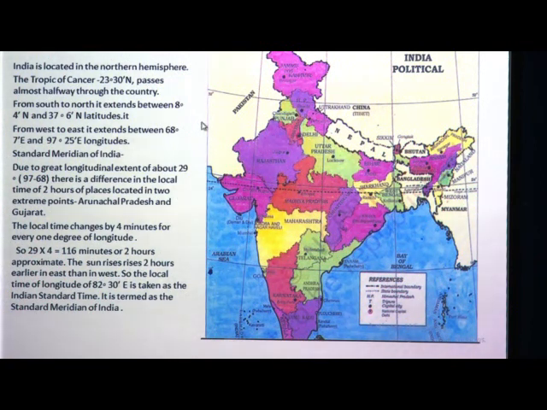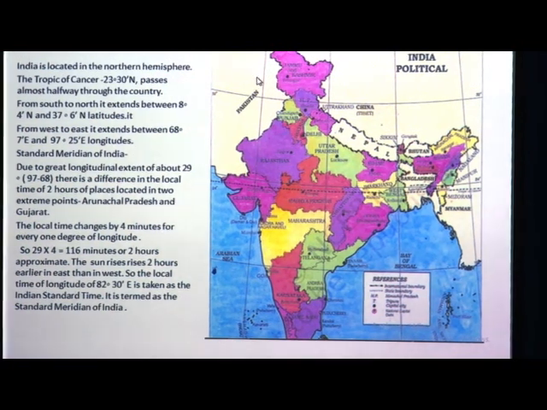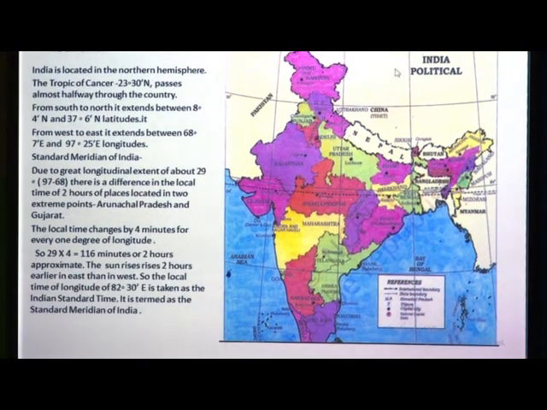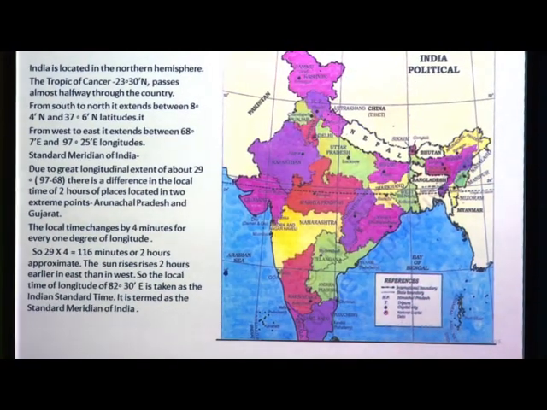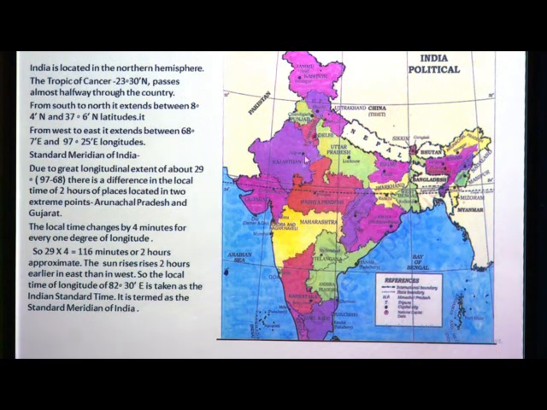From south to north it extends from 8 degrees 4 minutes north to 37 degrees 6 minutes north latitudes, and from west to east from 68 degrees 7 minutes east to 97 degrees 25 minutes east longitudes.